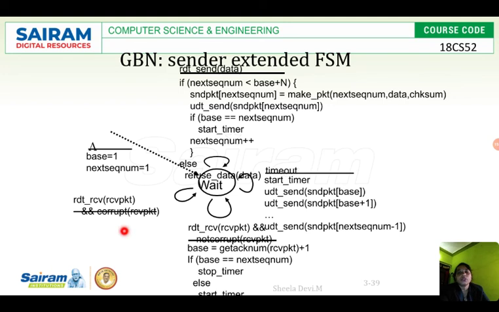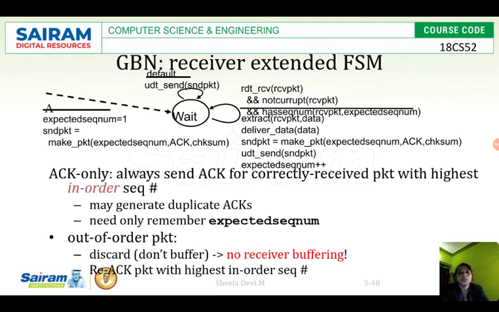RDT receive of received packet, but it is corrupted. Actually, the receiver got the packet, but it is corrupted, which means no action will be taken. No action will be taken, because once the timer expires, the sender will resend the packets for which it has not received the data or acknowledgement successfully. Clear? This is how Go Back N works.